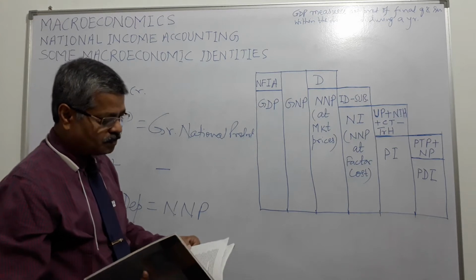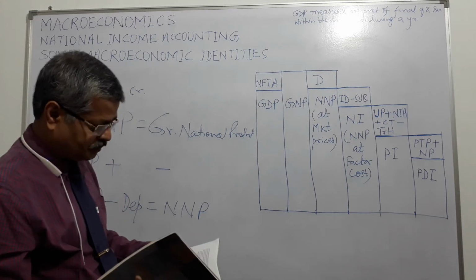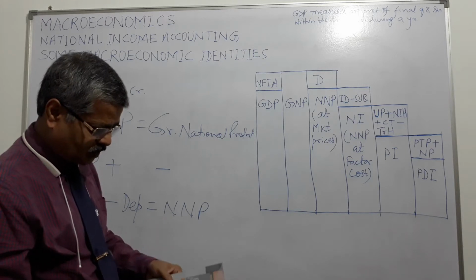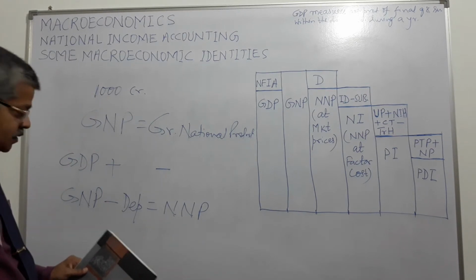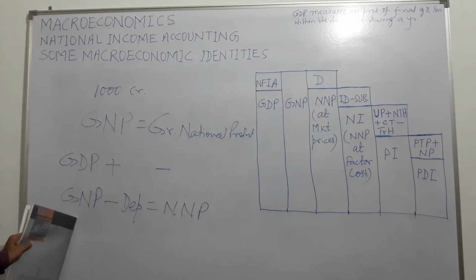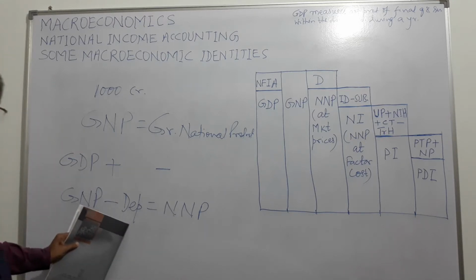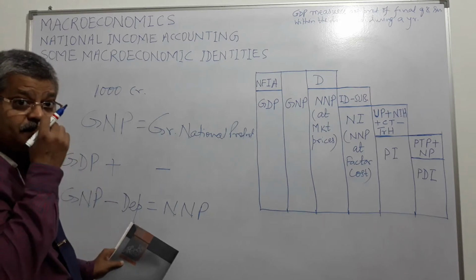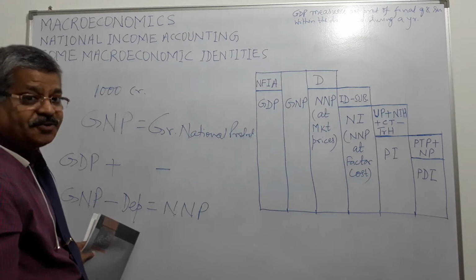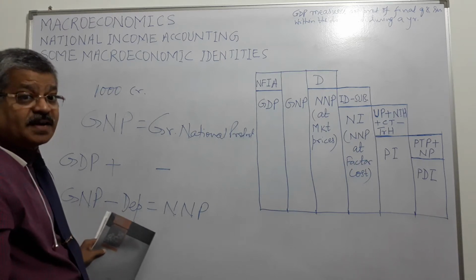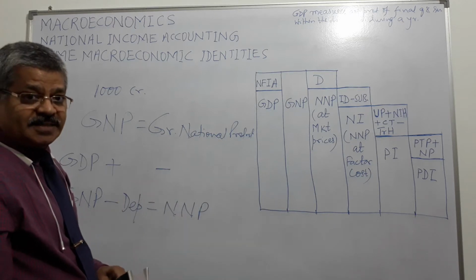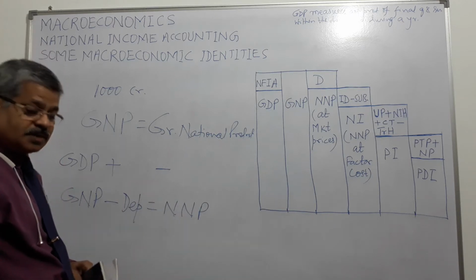Now, what happens? We may think that GNP less depreciation, because depreciation doesn't go to anybody. We have already discussed depreciation is an accounting entry. It is a provision made for ultimate replacement of fixed assets, capital goods, right?